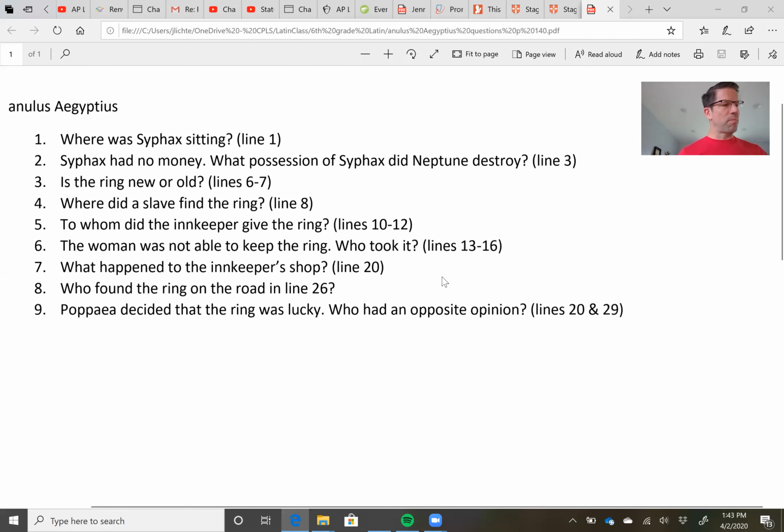So when he did that, the innkeeper showed the ring uxori. Oh, he showed the ring uxori. Let's see if we can figure out who that is. The caupo then gave the anulum to his uxori because it delighted her. Oh my goodness. Okay. Now the uxor on the next day, she was contenta. She was hustling to the city. Suddenly, a servus ingens.